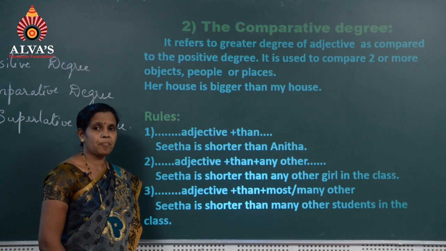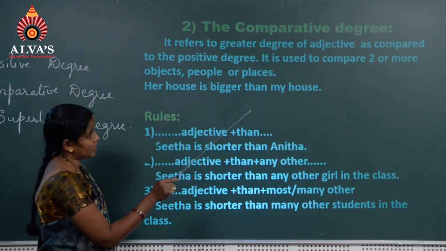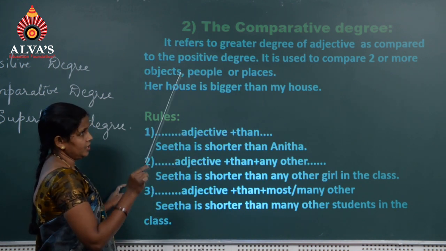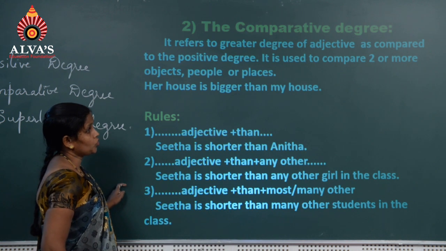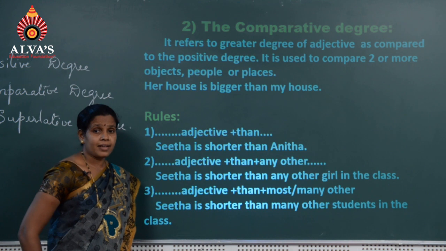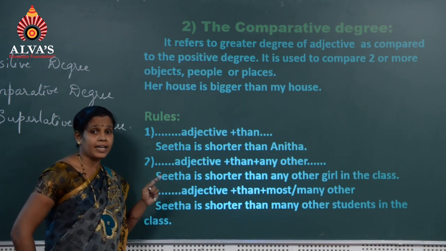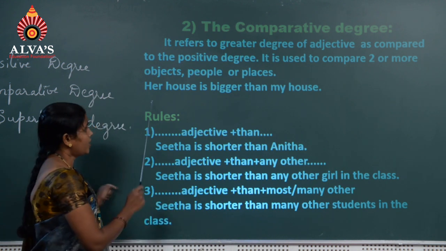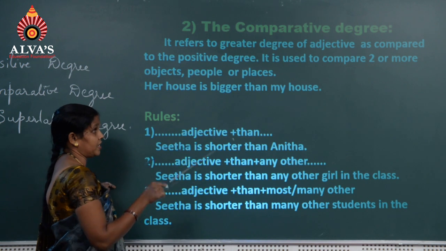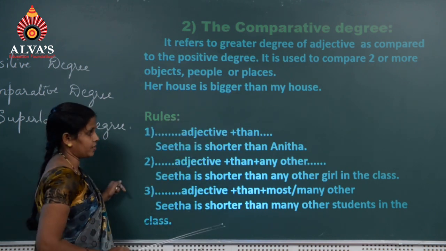Second one is the comparative degree. It refers to greater degree of adjective as compared to the positive degree. It is used to compare two or more objects, people or places. At least two things or two nouns we need to compare in comparative degree. Her house is bigger than my house. Two things are compared, her house and my house here.